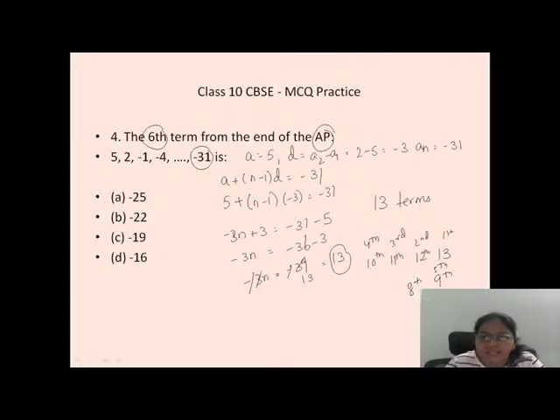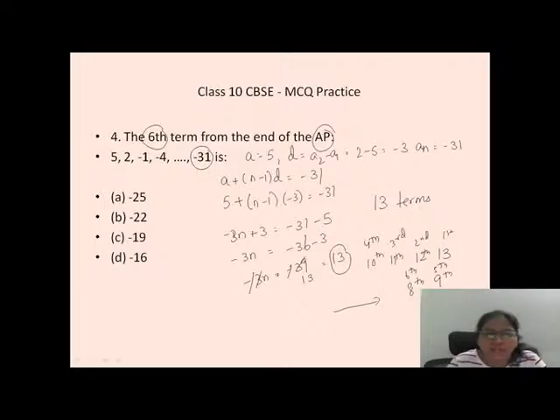And 8th one will be the sixth term. So the 8th term from the beginning will be the sixth term from the end. How many of you are able to understand? Yes, good.